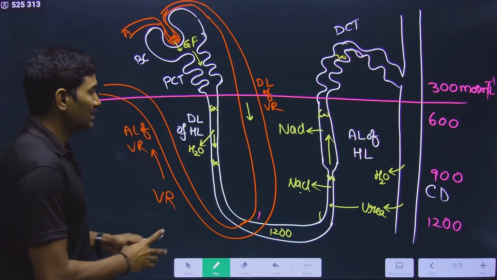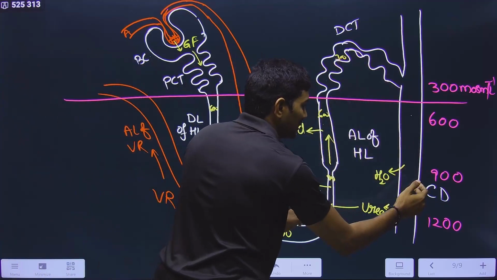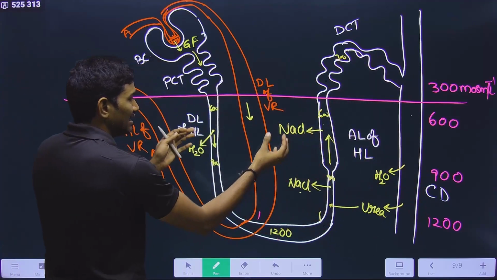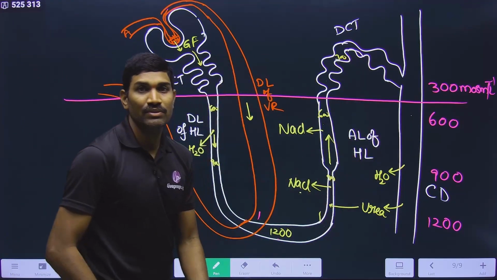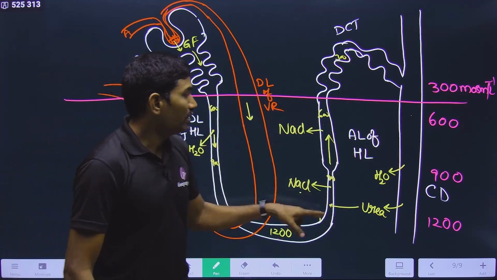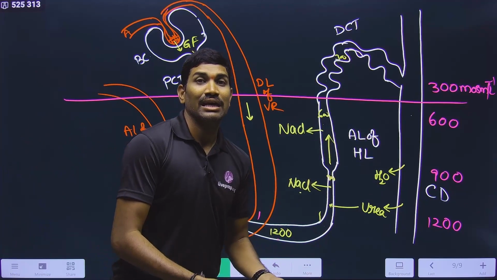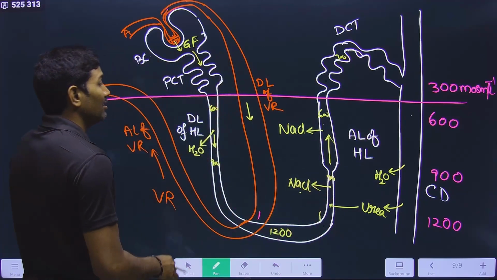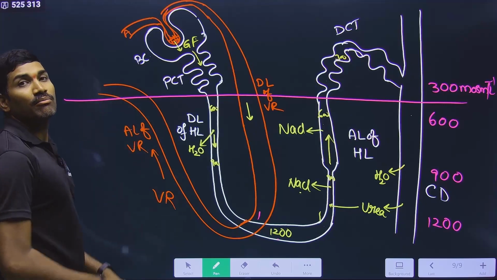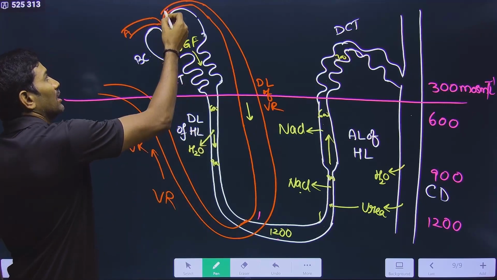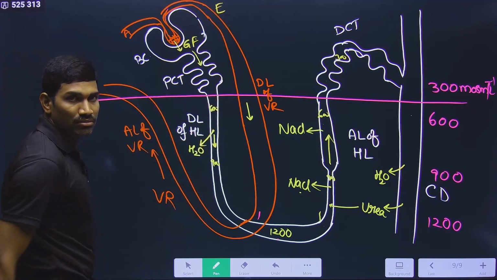Now here, what happened? From the nephron and the collecting duct, the water and NaCl were absorbed into the medullary interstitium first. And then from that medullary interstitium, they will enter into this blood vessel. Now what is this one? This is the efferent arteriole.